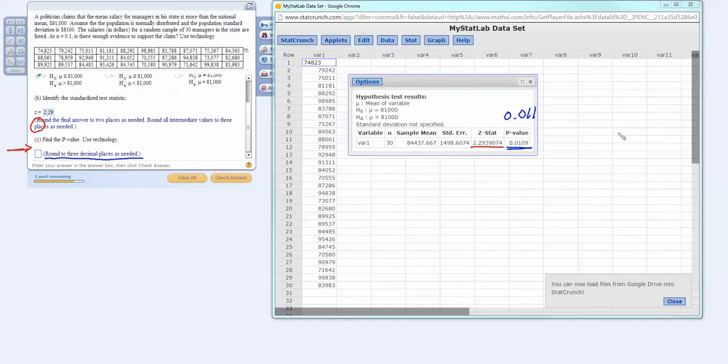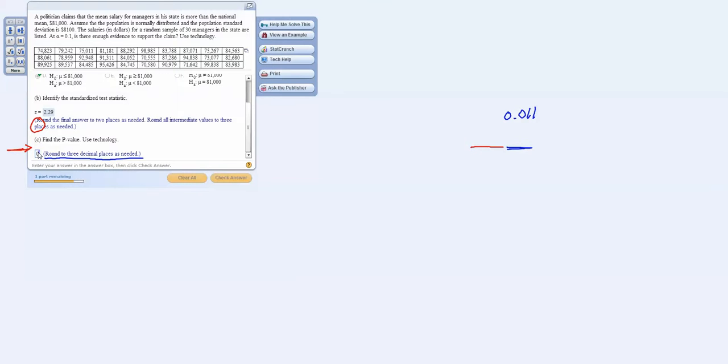That's what we're going to type in right here in StatCrunch, or my stat lab. So 0.011. And we check that, and we've done nice work.